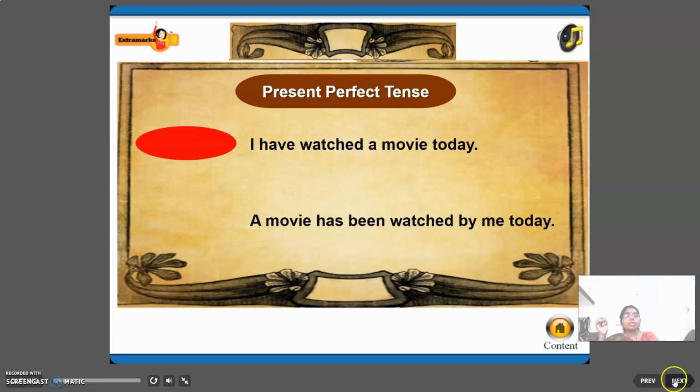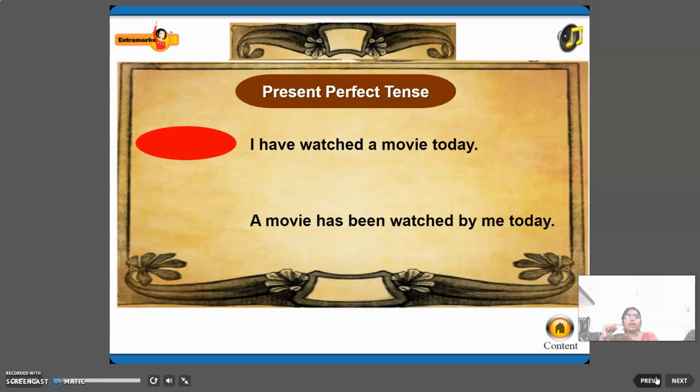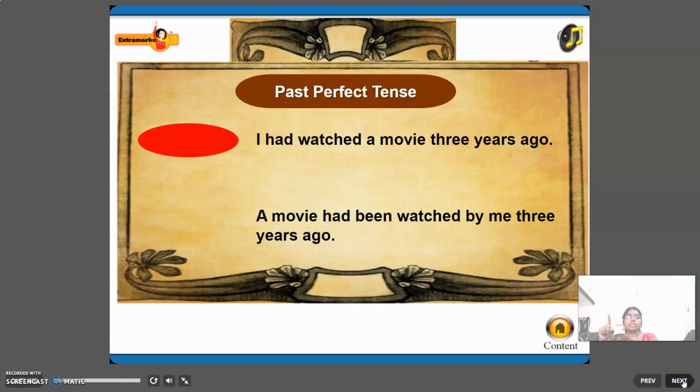So based on the subject, you have to decide whether has or have should be used. I have watched a movie today. A movie has been watched by me today, right? So next, I have watched a movie, that we saw in present tense. Past tense now: I had watched a movie 3 years ago. Past perfect tense. I had watched a movie 3 years ago.